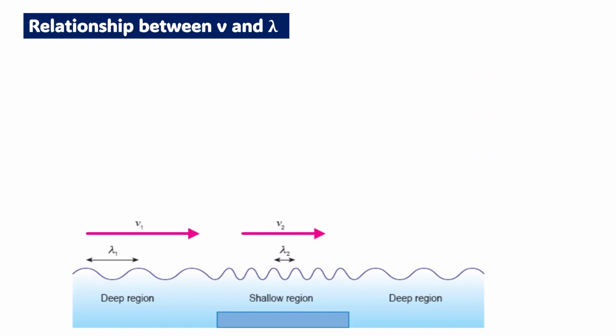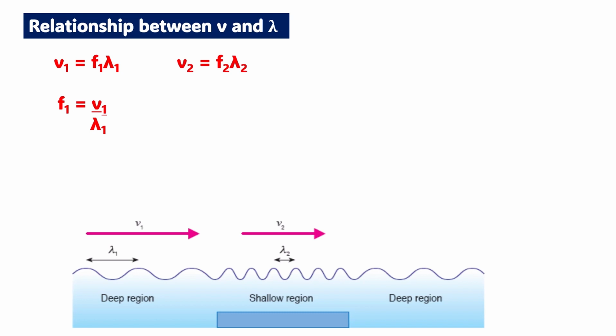Okay. Now let's study the relationship between V and lambda, between the speed, velocity, and wavelength. So we have the formula V1 equals F1 times lambda 1. This is from our original formula V equals F lambda. And also in the shallow region, V2 equals F2 times lambda 2.